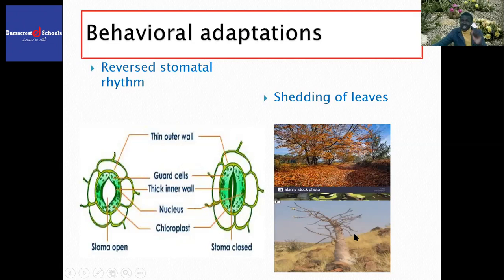This is an adaptation to facilitate the survival of some of the xerophytes, because when the leaves are shed, there will be reduced surface area exposed for transpiration, and therefore more water will be conserved.